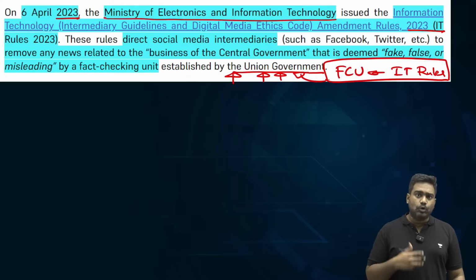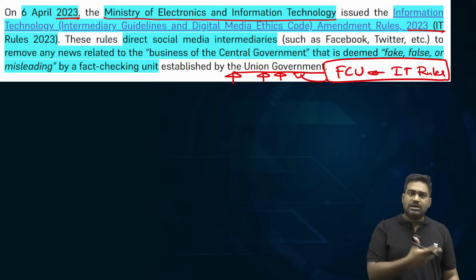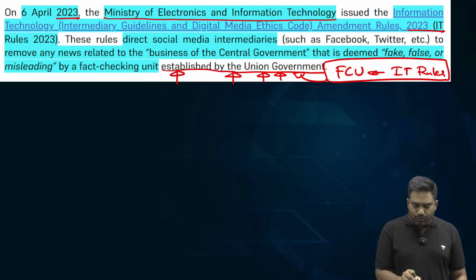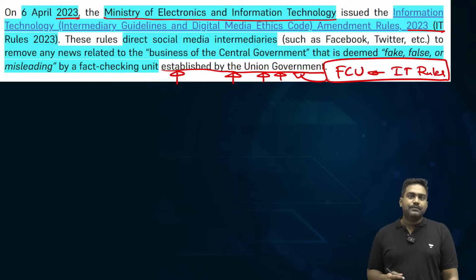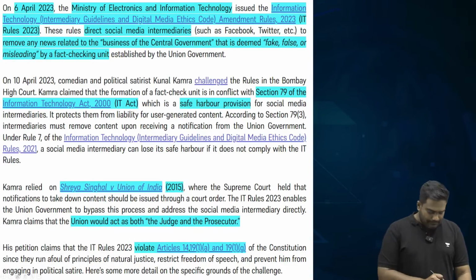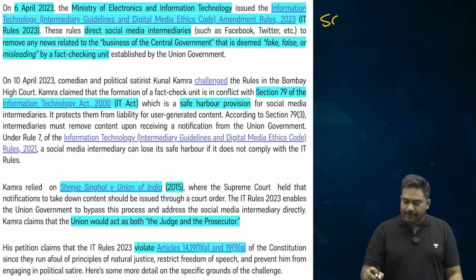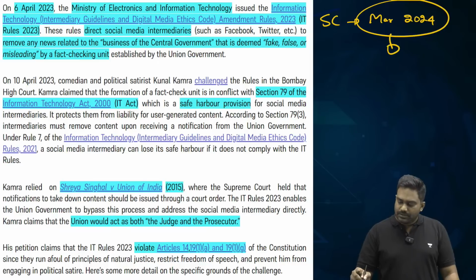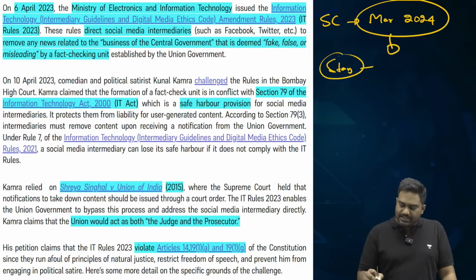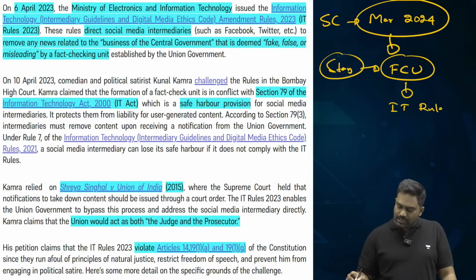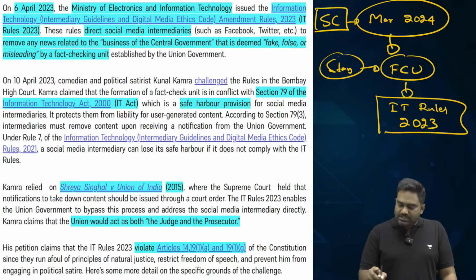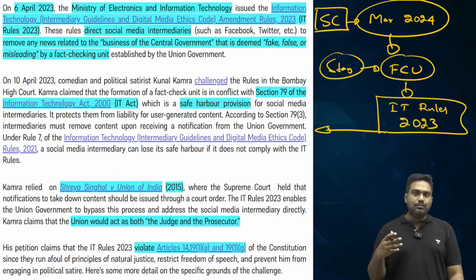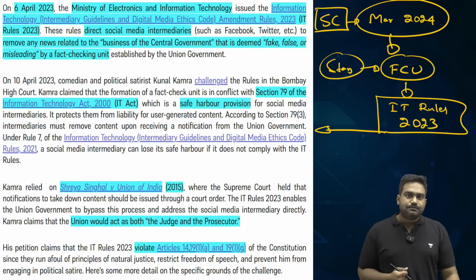Several civil society activists and concerned citizens approached the court. They filed petitions at Supreme Court and Bombay High Court challenging the constitutional validity of this amendment. In fact, the Supreme Court of India, which took up the case earlier this year, has stayed this notification. In March this year, the Supreme Court issued a stay order on the establishment of a fact check unit as proposed under the amended IT rules of 2023. Because the Supreme Court acknowledged that there are certain problems with these provisions.